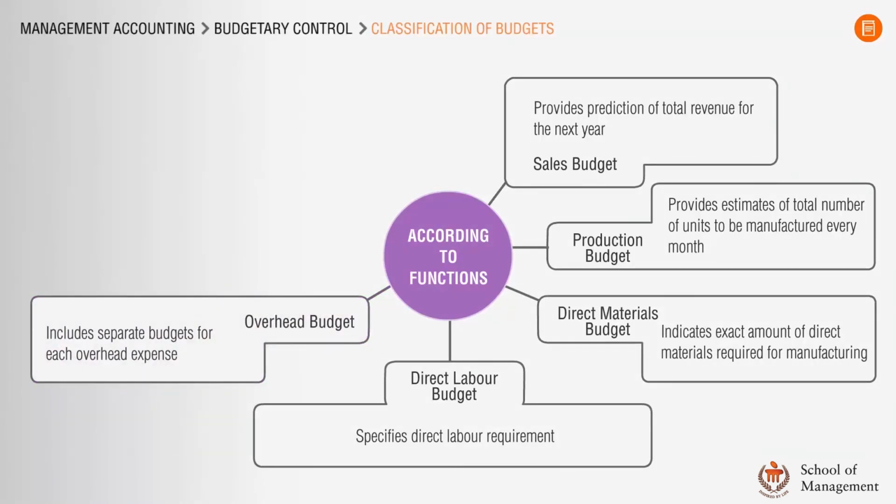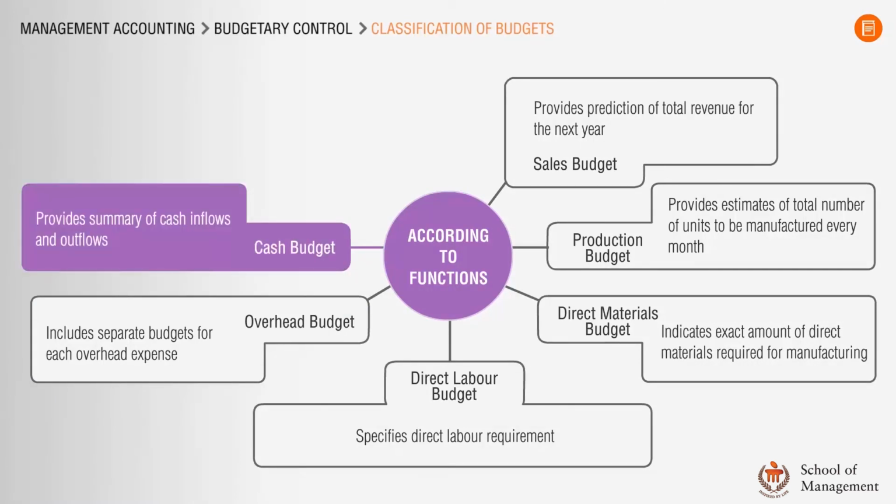The next budget, which is an extremely critical budget, is what is known as cash budget. This budget provides a summary of cash inflows and cash outflows expected during the budget period. The objective of preparing this budget is to ensure that sufficient cash is available at all times to meet the operational needs of the company. A cash budget helps in determining cash needs. It also helps in planning for financing these needs and in ensuring that sufficient control is exercised over cash outflows.